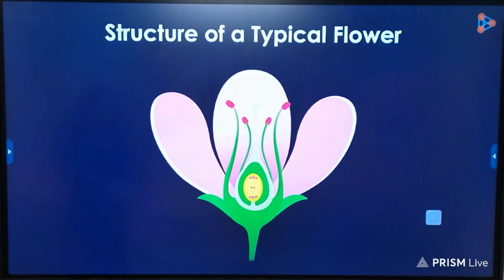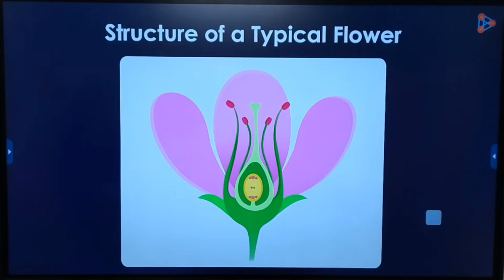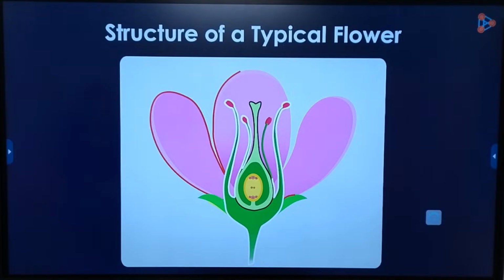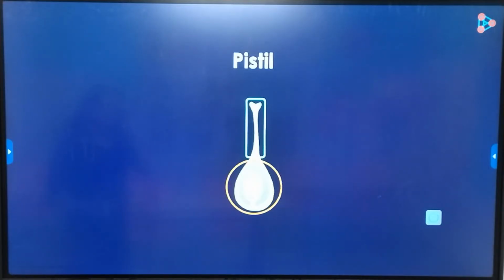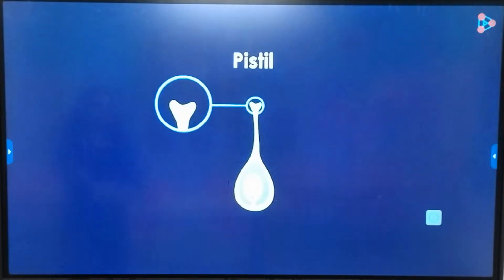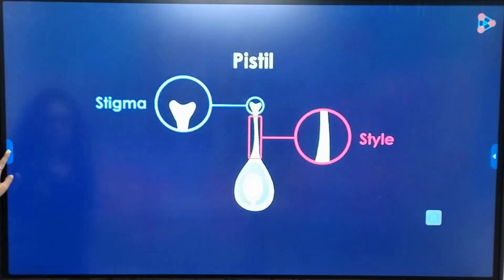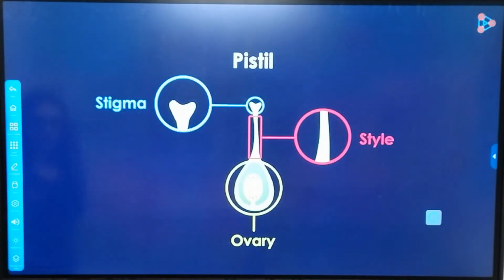This is how the typical structure of a flower looks. The parts are more or less the same in all flowers. So we consider this as a representative figure to study the structure and parts of all flowers. Let us get to know the flower as we gradually move from its core to the exterior. So the first structure that we can see here is called the pistil. If we zoom in on the structure, you will notice that it has a slender top and a bulge at the bottom. This structure on top is usually sticky and is called the stigma. The slender tube-like structure is called the style. And this bulging bottom is nothing but the ovary.